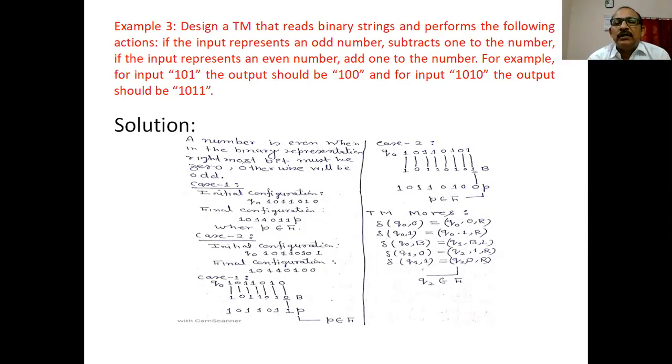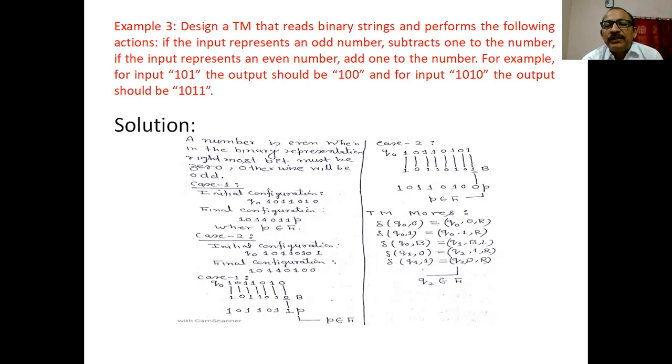You know the technique? Now, let us see the transition moves. If the machine is in state Q0 and the input is 0, it remains in the same state, replaces this 0 by 0 and moves in the right direction. Means skip all 0s here, and skip all 1s. If B is encountered in state Q0, we have to change the state to Q1 and replace this B by B, and at this time we have to move to the left direction.